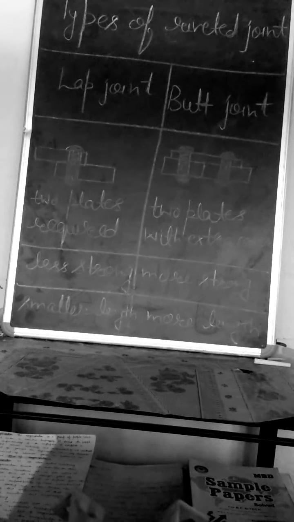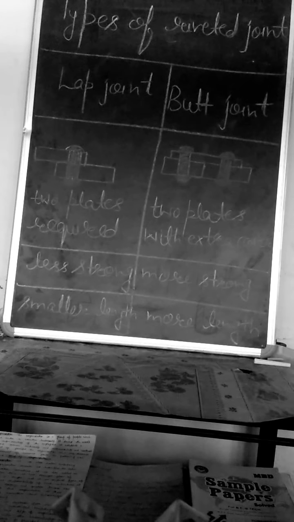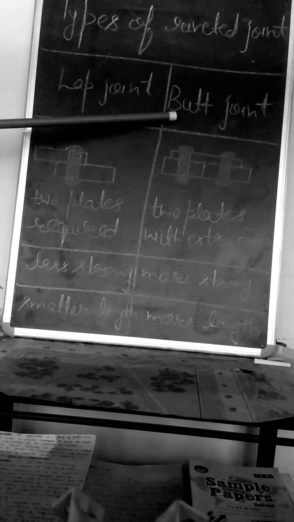Next is types of riveted joint. Types of riveted joint may be broadly classified into two categories, that is lap joint and butt joint.